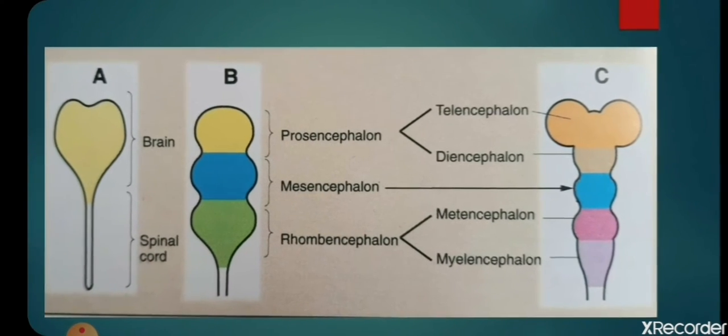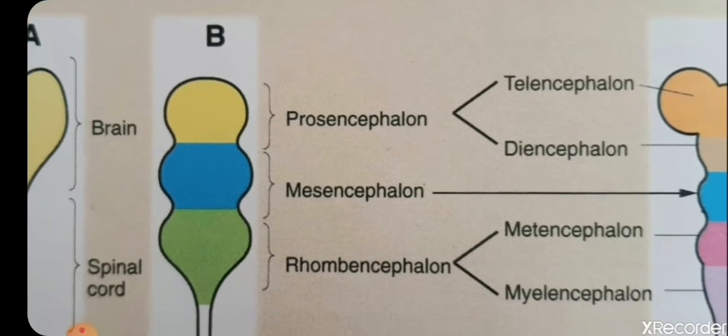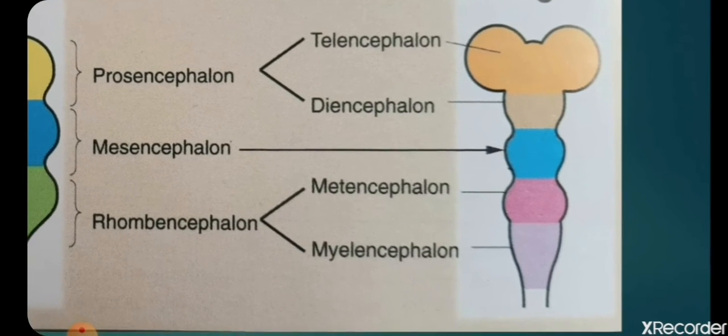So this neural tube is going to grow or extend cranially, and the cranial most end of the neural canal is going to form your future brain. First, this cranial end enlarges and multiple flexures appear, so that it is divided into prosencephalon, mesencephalon and rhombencephalon. Prosencephalon is your forebrain, mesencephalon is your midbrain and rhombencephalon is your hindbrain.